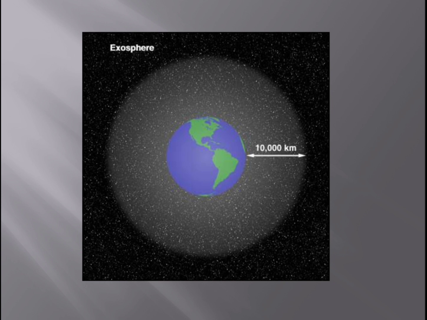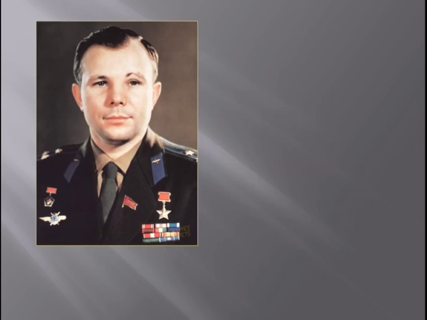Okay, so the first person who traveled into the space, who went into the space, is Yuri Gagarin. Okay, this is the person. Yuri Gagarin is the first person who went into the space, and this happened in the year 1961. So on the moon, it is 1969, isn't it? To reach the moon, it happened in the year 1969. Before that, the first person in 1961 was Yuri Gagarin.